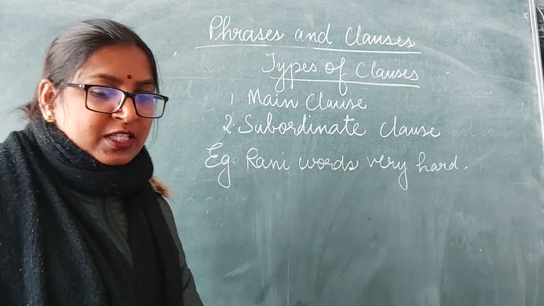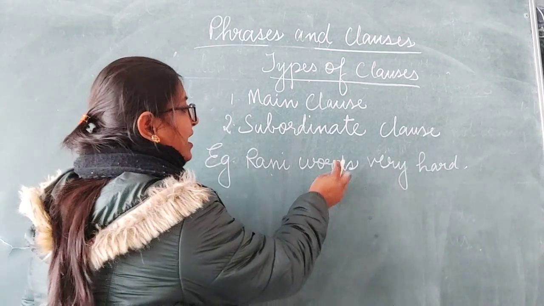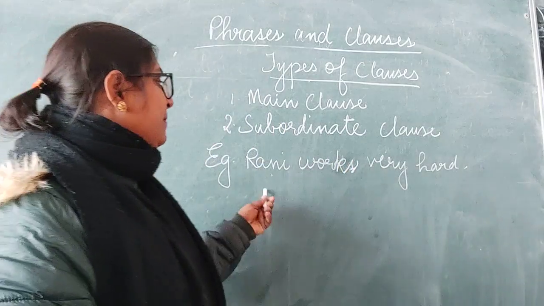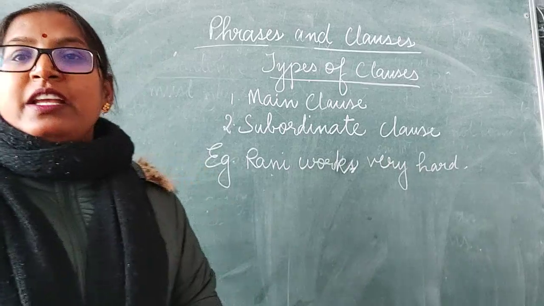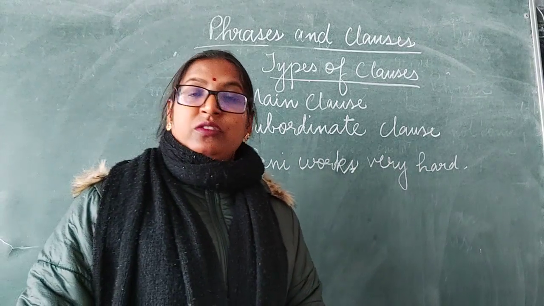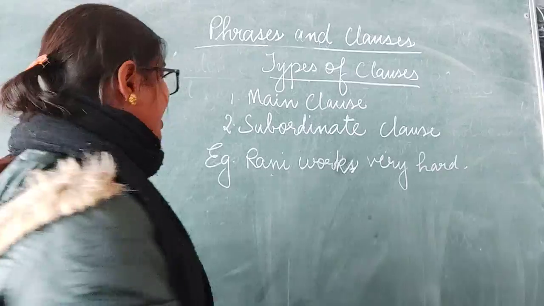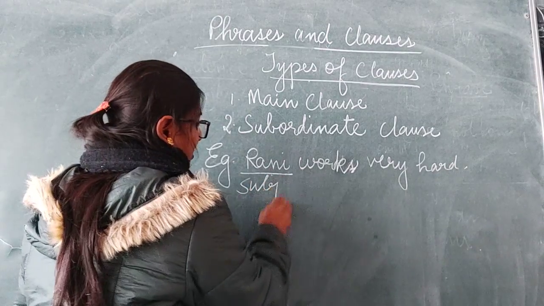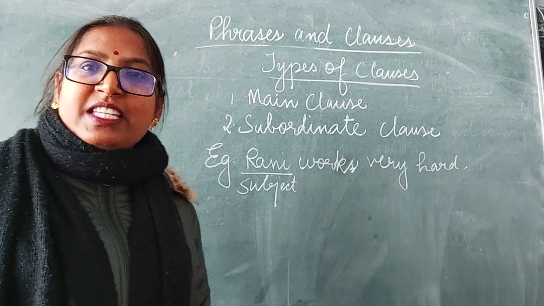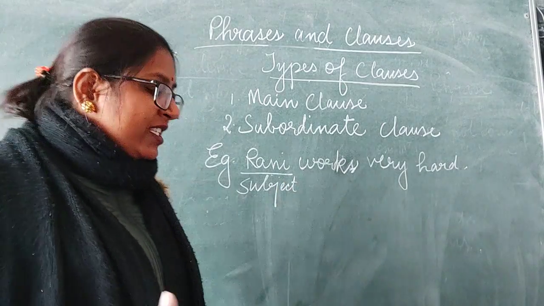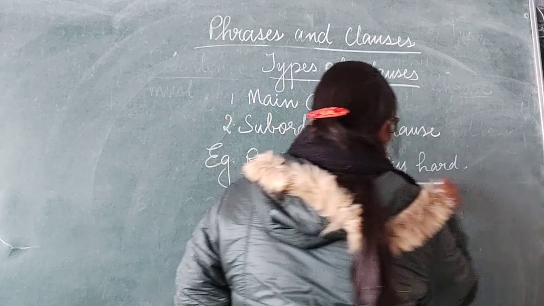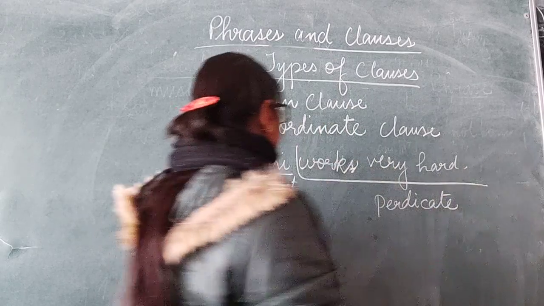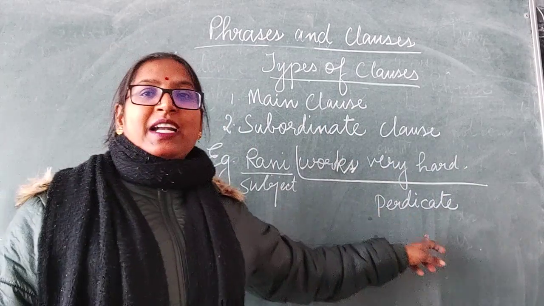What is a main clause? Look at this example. Rani works very hard. In this sentence, you can see there is only one subject mentioned. Rani is the subject. Is there any other subject here? No, there is only one subject and one predicate. Works very hard is the predicate. Clear? Rani is the subject, works very hard is the predicate.